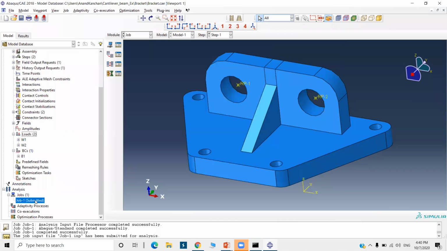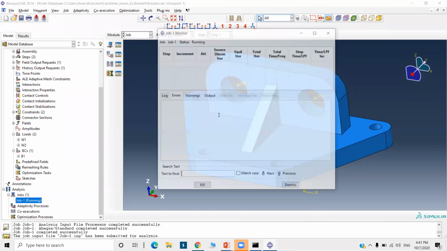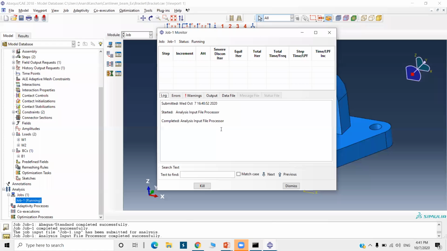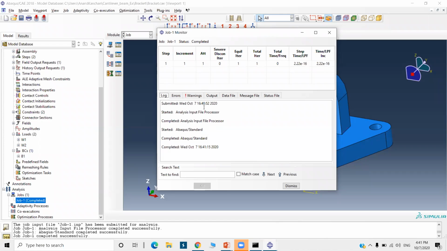Now computation is started. Where is solving this problem? Where is completed?